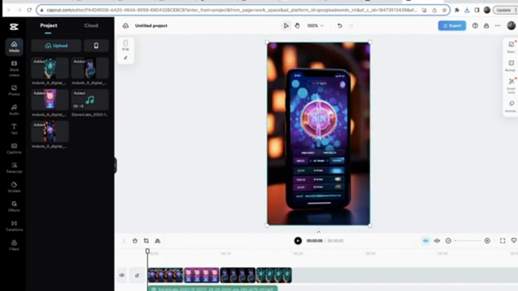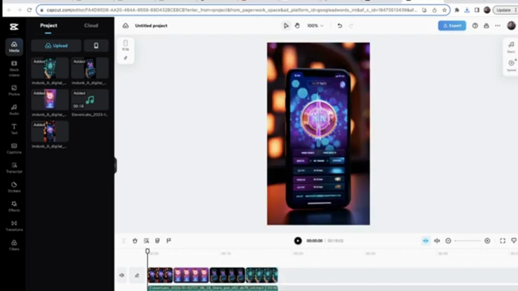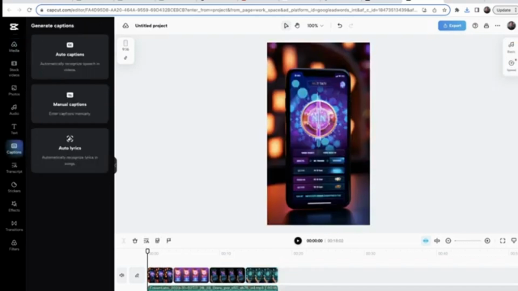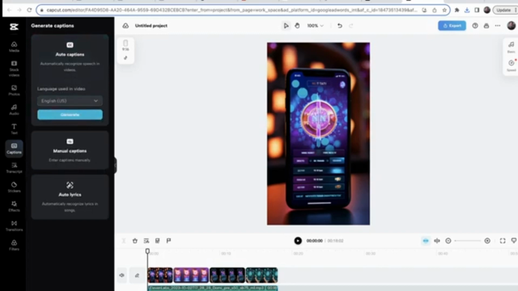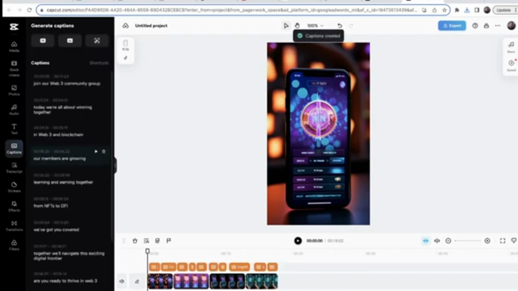Then what I need to do is I need to adjust the length of these images so they make sense, and you're going to want to listen to your audio to find out exactly where these cuts make the most sense. Now, I can click on the audio, I can go over here to captions, and I can click auto caption. I can pick my language, then click generate, and it's going to generate captions automatically. So look at this, captions right there.